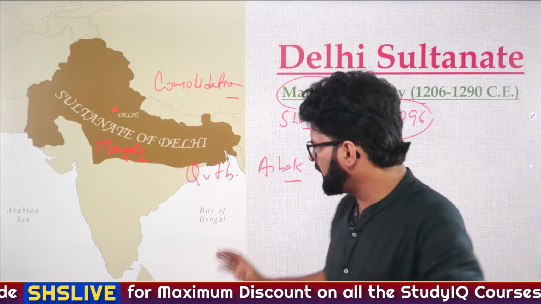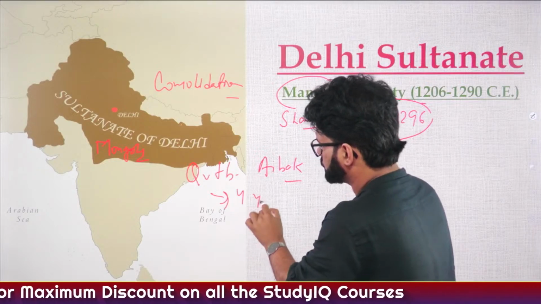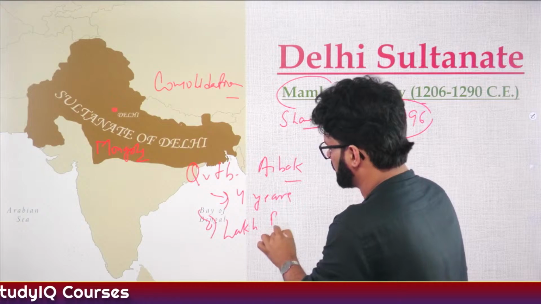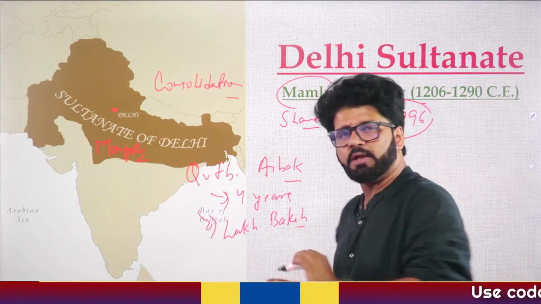So Mamluk dynasty, 1206, Qutbuddin Aibak. He established it. He ruled for 4 years. Very small period. He's also known as Lakh Baksh because he was a big donor. He used to give donations and everything.